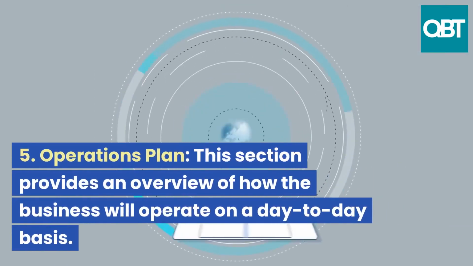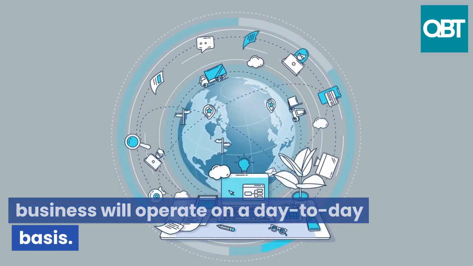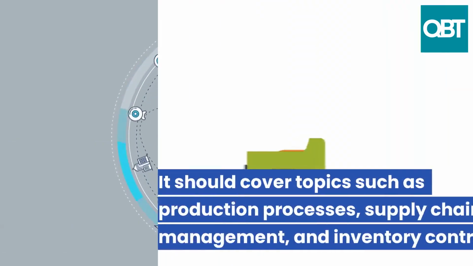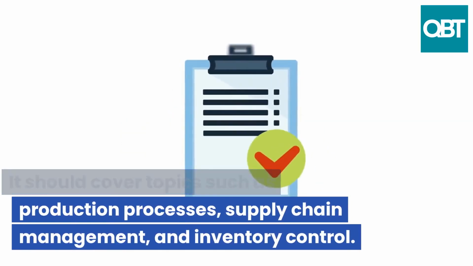5. Operations Plan. This section provides an overview of how the business will operate on a day-to-day basis. It should cover topics such as production processes, supply chain management, and inventory control.